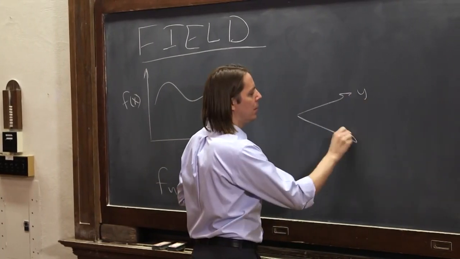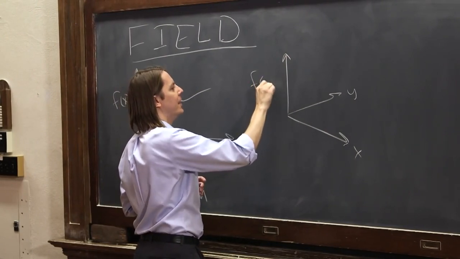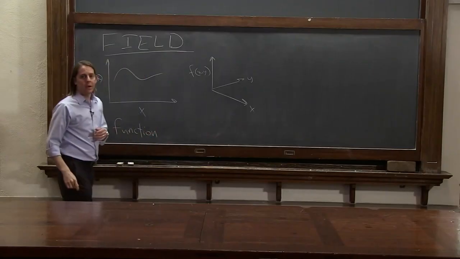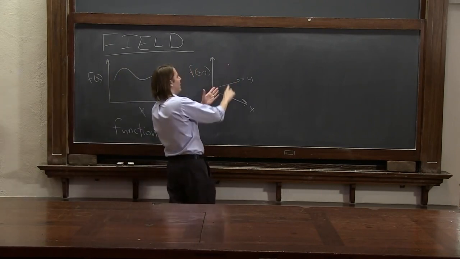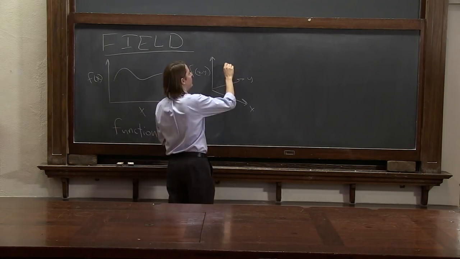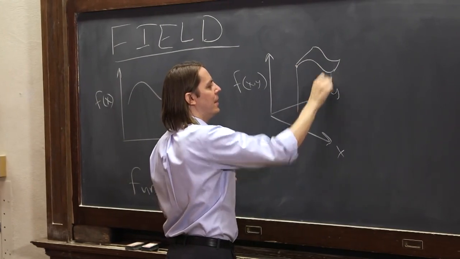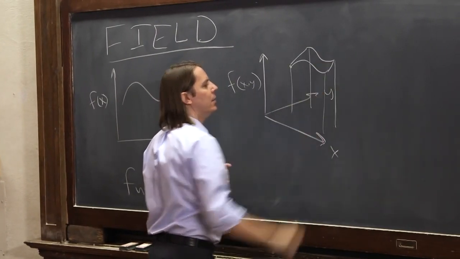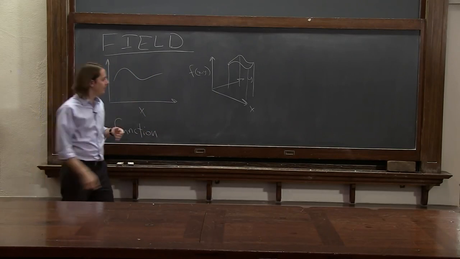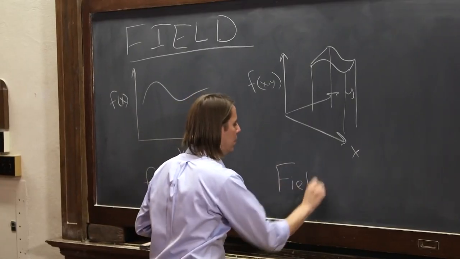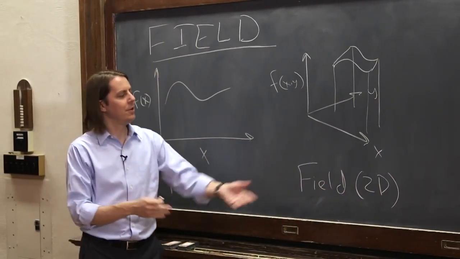Here's y, here's x, but we could still plot f here, and it would be f of x and y. For each x and y, there could be a unique f, and if I plotted it, its height is f, just like I did here, but in 2 dimensions, it might look kind of like that. It might have a nice little shape like that, where each point here has a corresponding x and y. So what is that? That's a function in 2 dimensions, but I would call that a field. So really a field is just a function in higher dimensions.